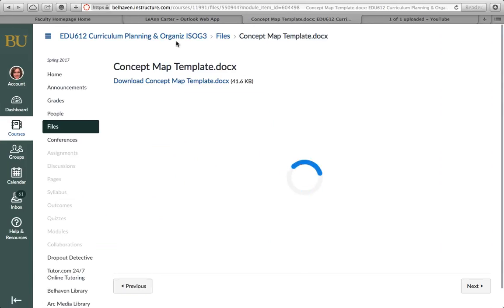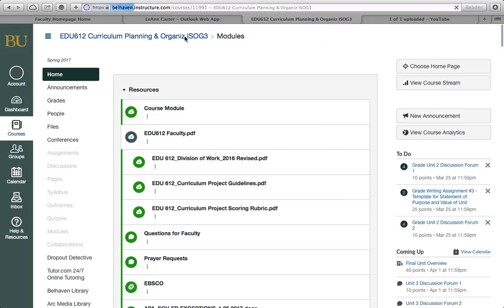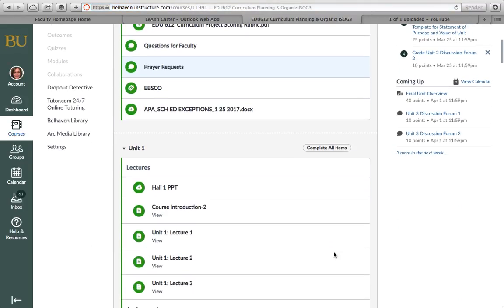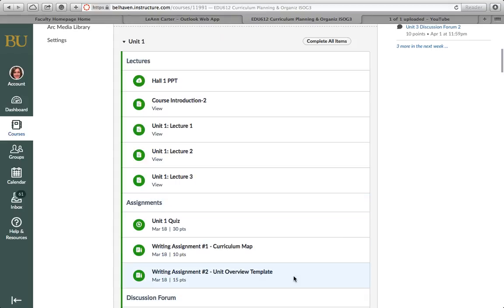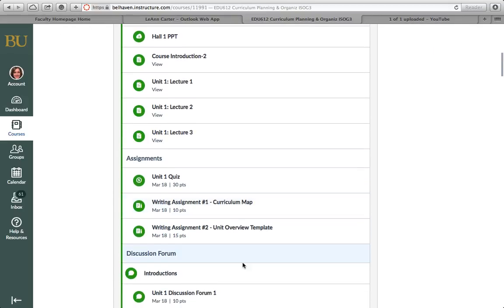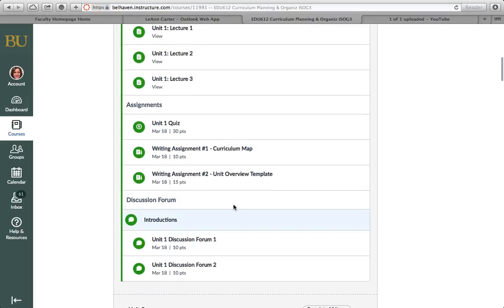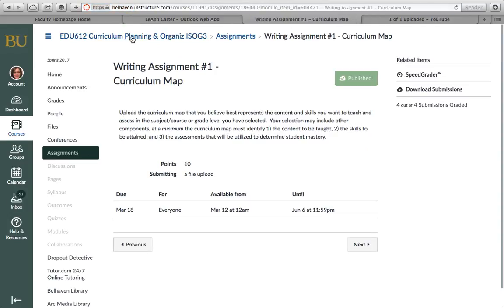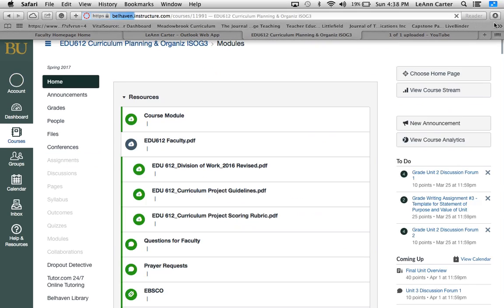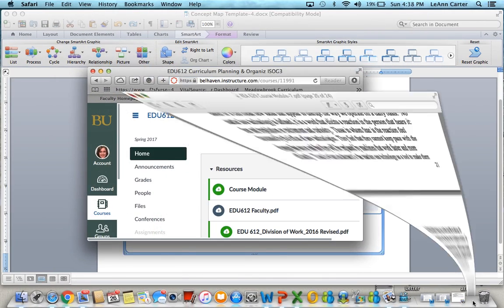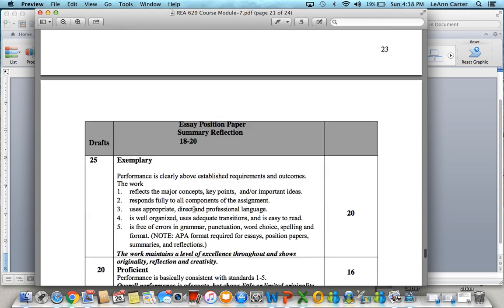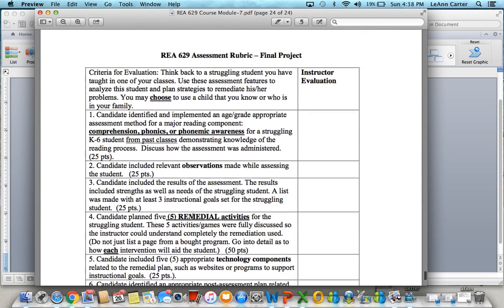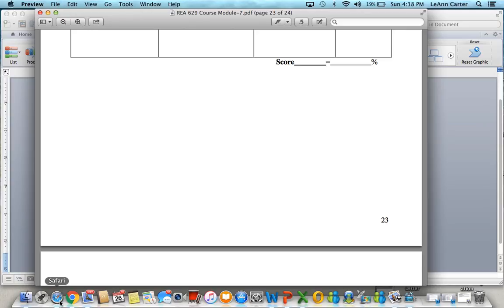Now, I really thought that there was a good example with this, but I did not notice it in the course schedule. If I do notice a good example of the curriculum map, I will post it for you. I've taught this course before, so I may have an example. I will look into it. I do not see it in the course module, so I'll look and see if I happen to have a, oops, that's the wrong course module anyway.